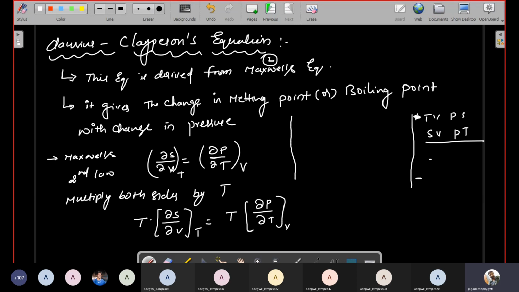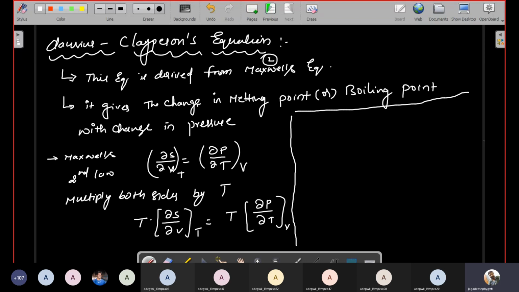Okay, so I'll write the remaining here. I just remove this for the place. But T is the temperature. T dot dS is nothing but dQ. We know that from the second law of thermodynamics.